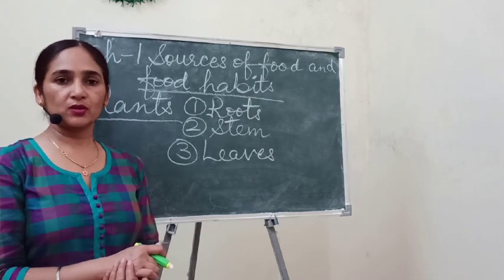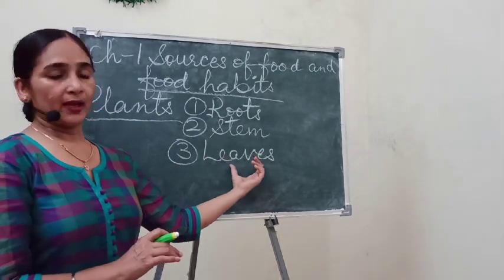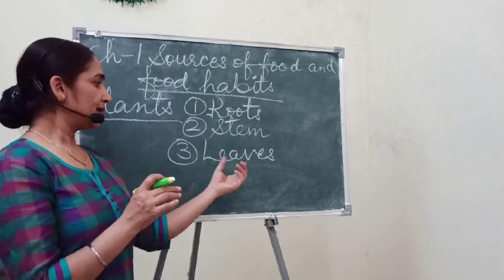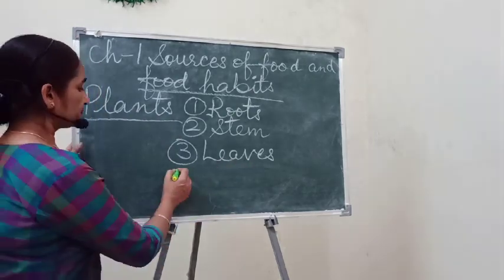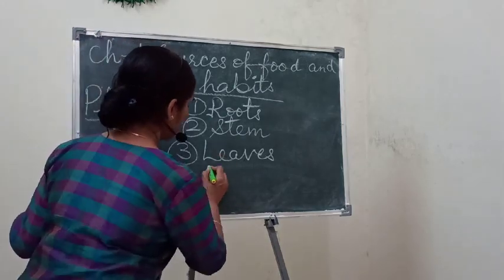That is also a leafy part. In that way some plants are eaten for their leaves.